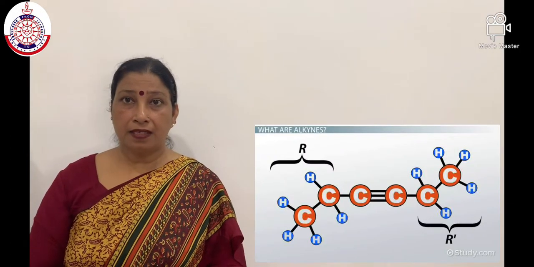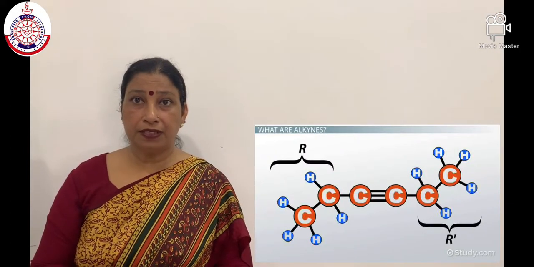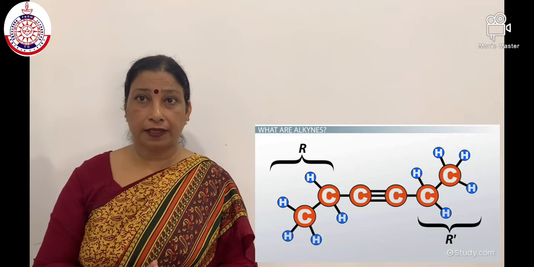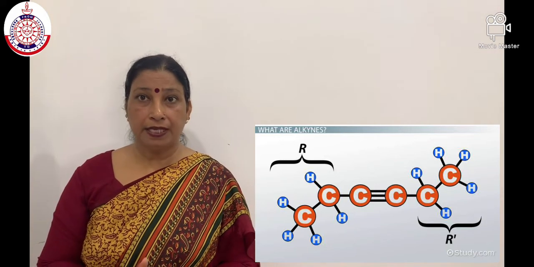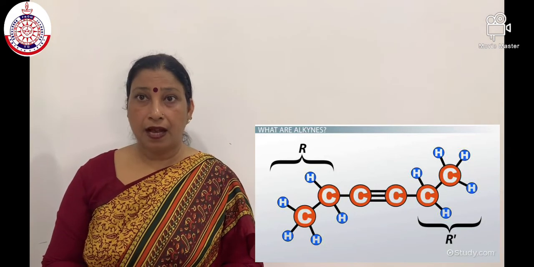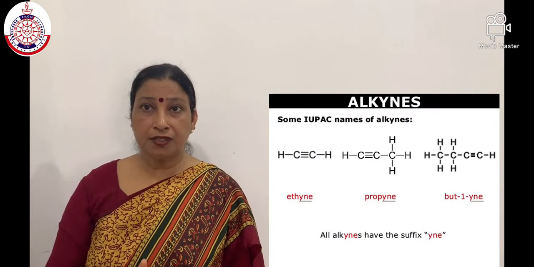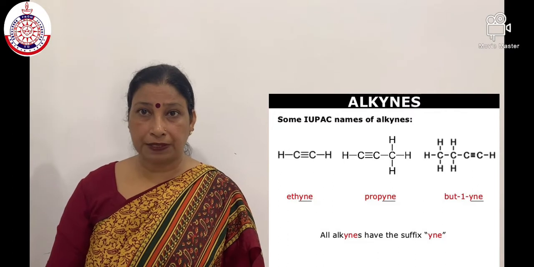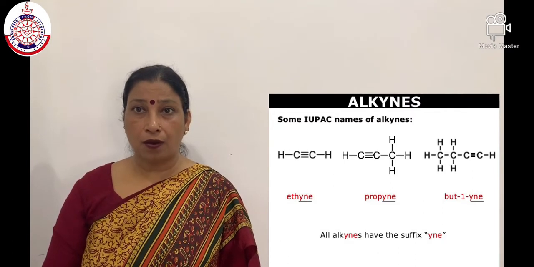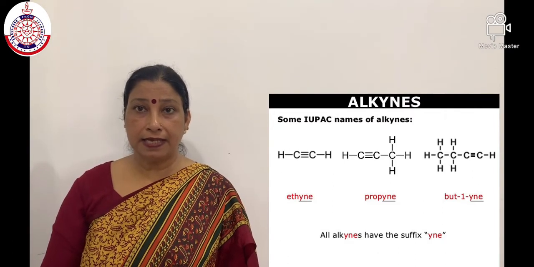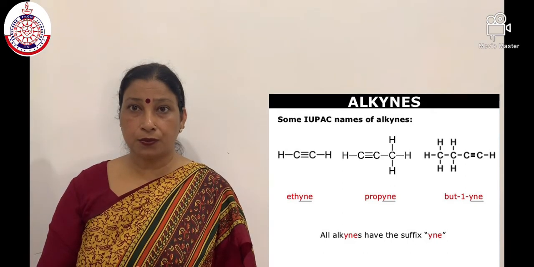Alkynes. An unsaturated hydrocarbon in which two carbon atoms are connected by a triple bond is called an alkyne. A triple bond between two carbon atoms is formed by the sharing of three electron pairs. The general formula of alkynes is CnH2n-2.